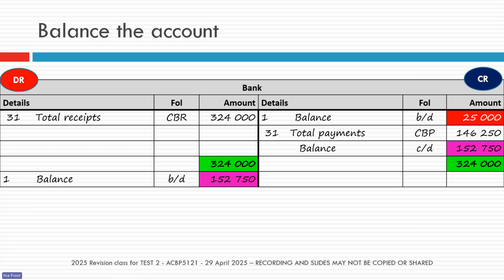When the question starts, it has a credit balance at the beginning of the month. But by the end of the month, we have had more cash received, and then we actually have a debit bank balance. So that is unique. Bank and VAT control, for first year purposes, are really the only two accounts that can behave like this. All your other accounts will be strictly debit or strictly credit based on your normal debit-credit rules.